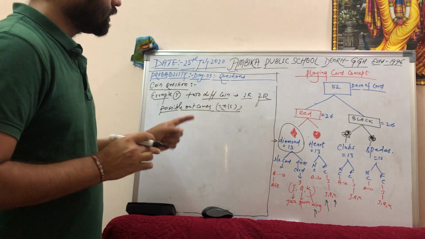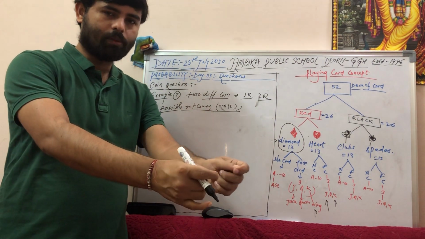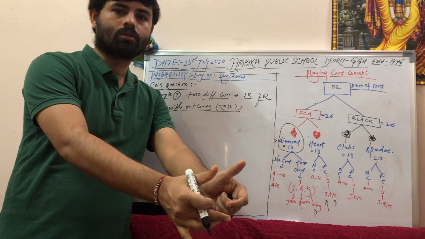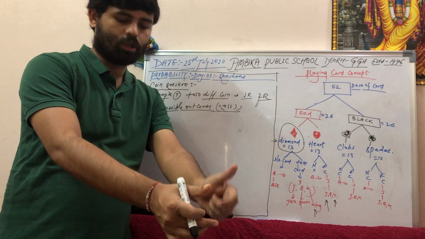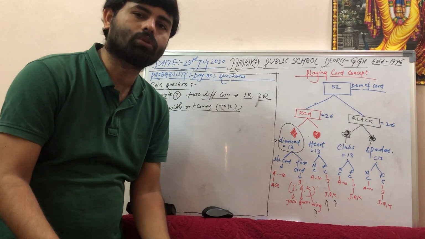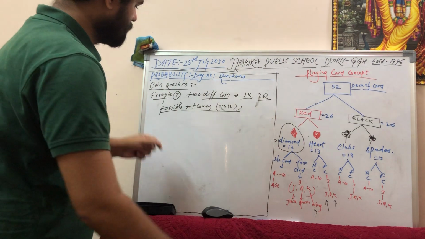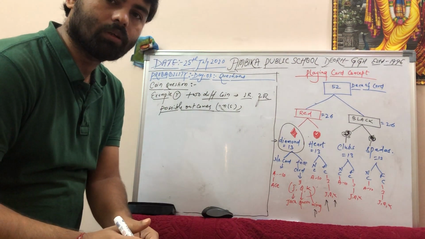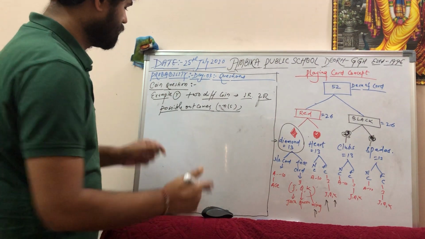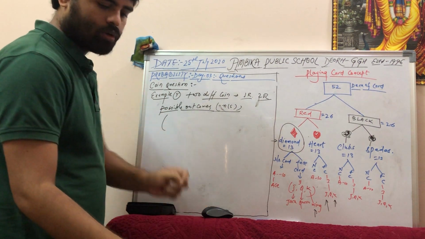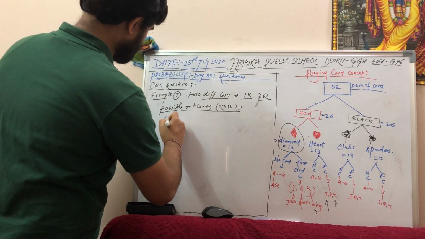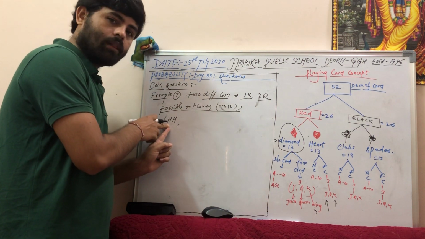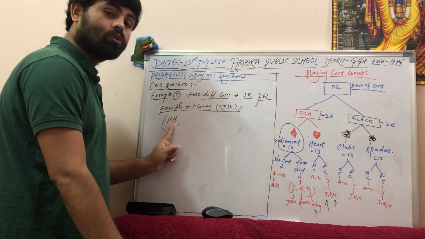Let us say I have two coins, one coin here and another coin here. I have tossed the coins. When you toss the coins, they will fall on the ground. Then what are the possibilities? The first possibility is that the first coin came as head and the second coin also came as head. So the first possibility is head, head: first coin head, second coin head.